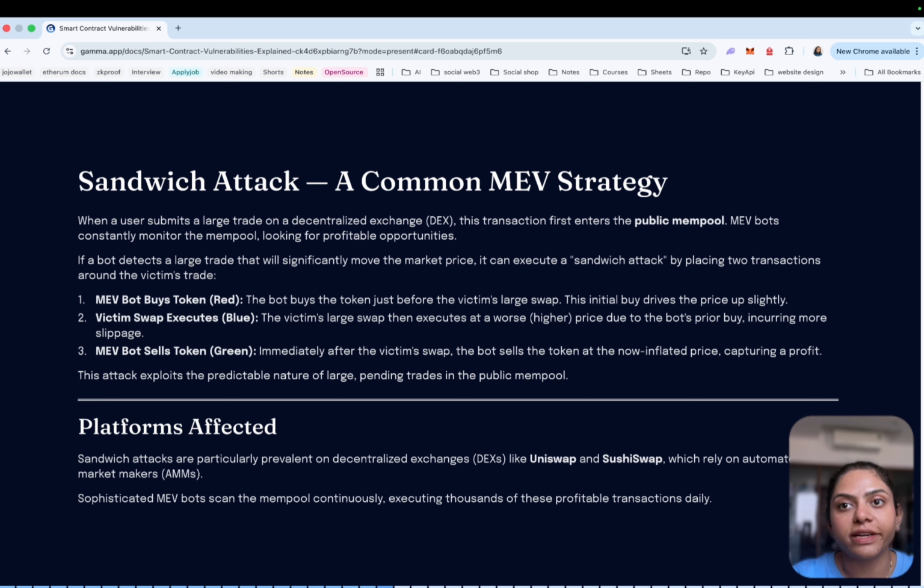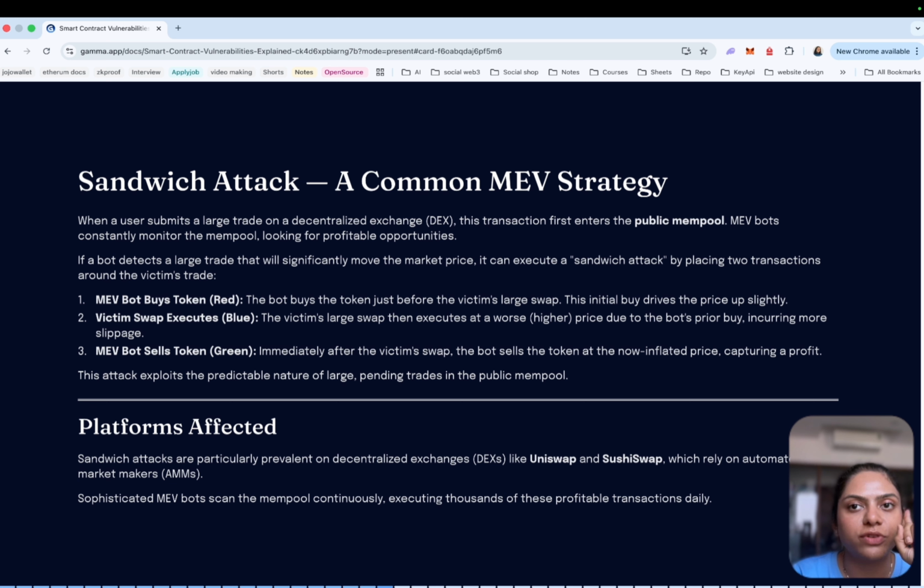So the attacker sends two transactions. The sequence looks like this: the attacker buys the token first, the victim executes the swap, and then the attacker sells the token. Victim means the person swapping 100 ETH. This creates a sandwich around the victim, with the attacker on both sides. They buy and sell both together. This creates the sandwich around the victim's transaction.